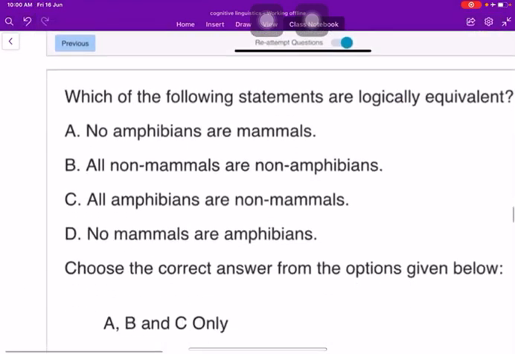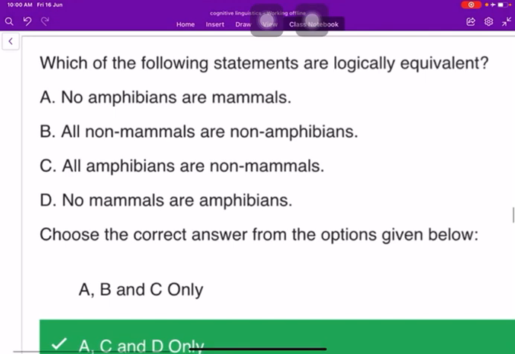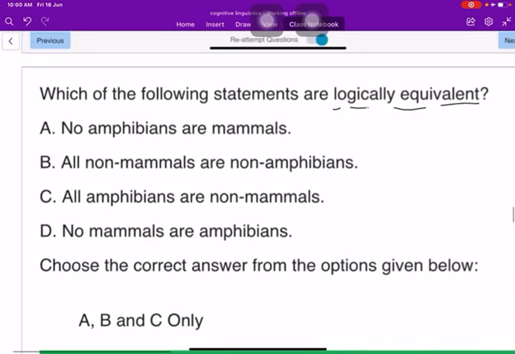Now the next question. Which of the following statements are logically equivalent? Equivalent as in they give the same sense. So no amphibians are mammals. Right? No amphibians are mammals. All non-mammals are non-amphibians. That is also true. They give the same sense. And all amphibians are non-mammals.